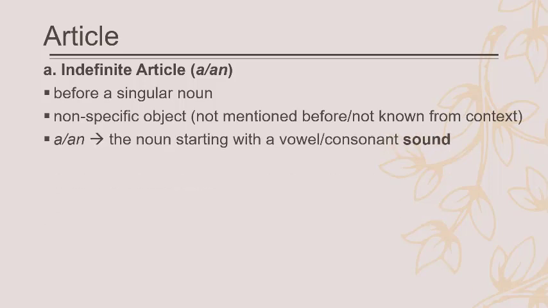Here, the noun starts with a vowel or a consonant sound. So we have a before a consonant, and we have an before a vowel. You can say, I need to buy a new cell phone. Well, mine is already outdated, a very old cell phone. I need a new cell phone. So new here, because it starts with a consonant sound, you need a. And it's not specific yet.